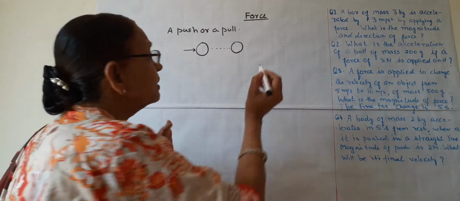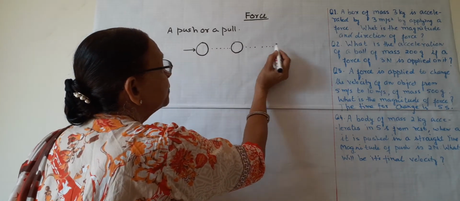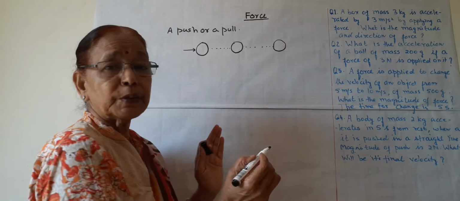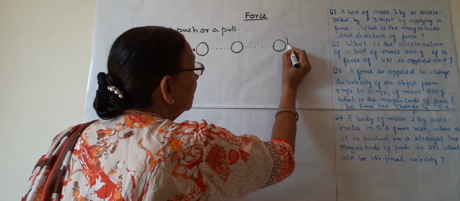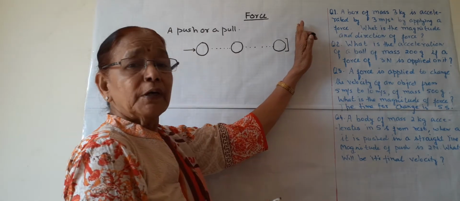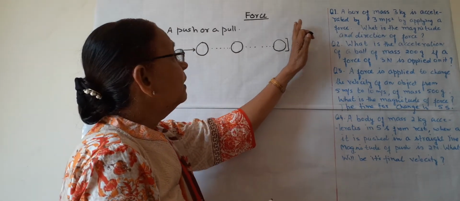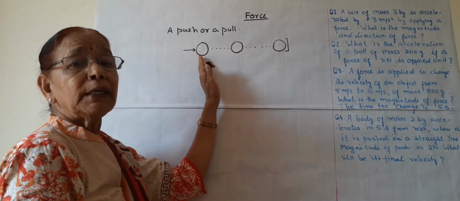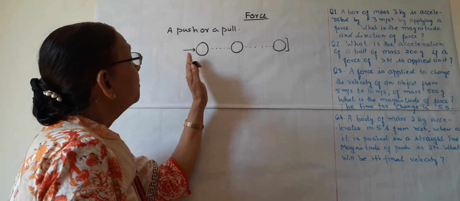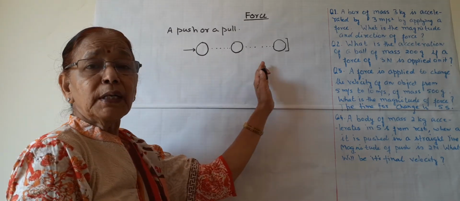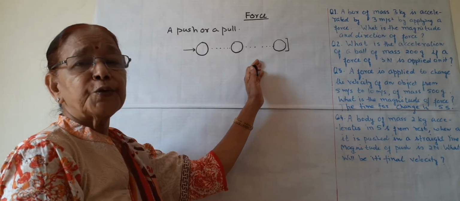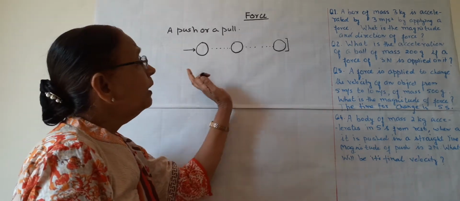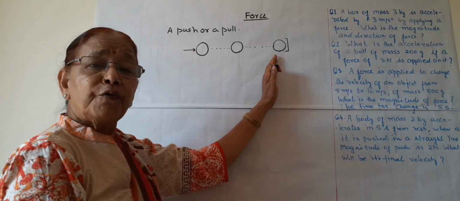If more push is given, its speed increases and now it is at this position. Suppose it is being stopped by a force here, it will stop. So this push to the ball is a force, and by force its position is changed from rest to motion. Now it is moving in the direction of the force.